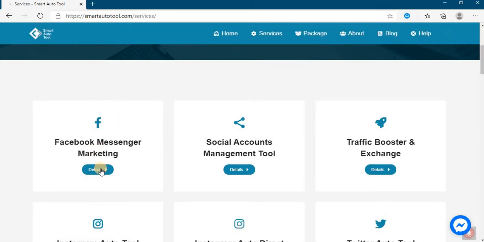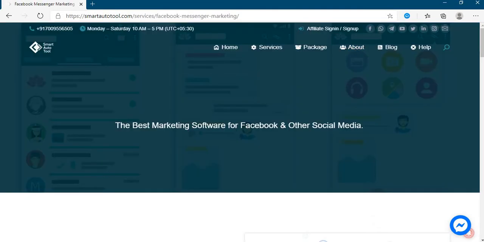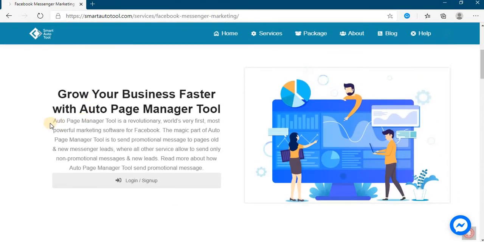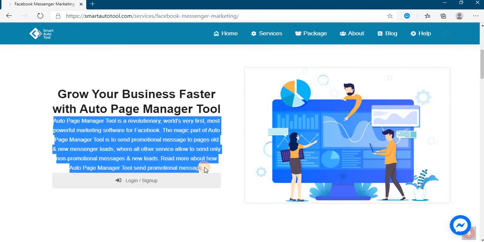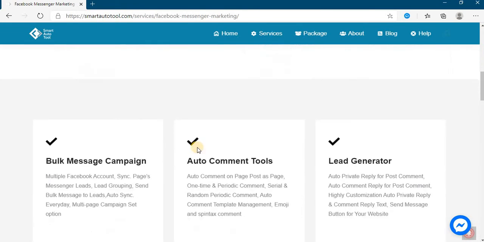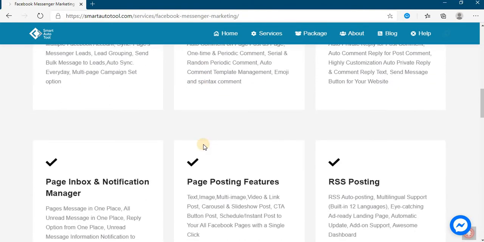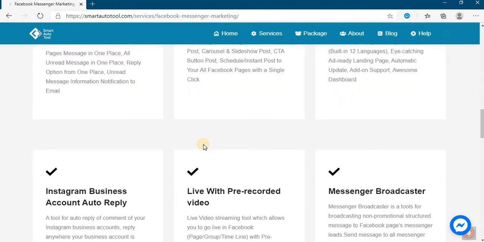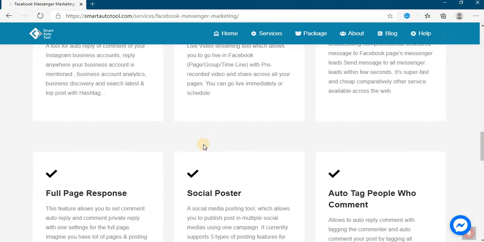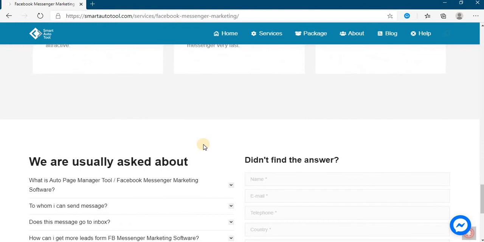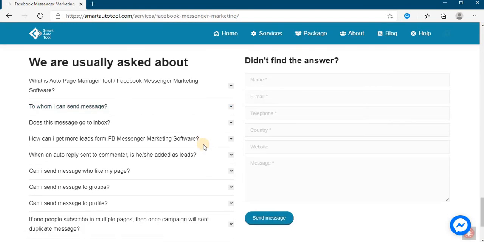Okay, if you need more detail, just click on the detail button. Scroll down and you can read all the detail of this tool. You can send the bulk message campaign, auto comment tool, lead generator, it's for Facebook page.